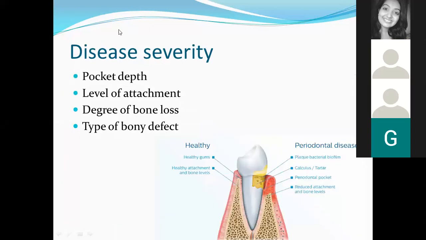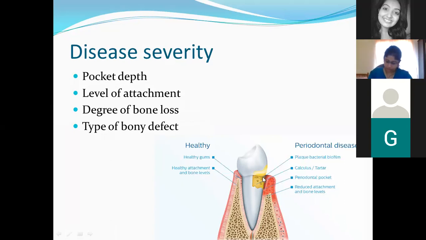Okay, then coming on to disease severity. There are various entities to determine the disease severity. First one is your pocket depth. In an individual who has deeper pockets but less clinical attachment loss, so the level of clinical attachment loss is less, but periodontal pockets are very deep, that patient will have a better prognosis than a patient who has shallow pockets but a large amount of clinical attachment loss.